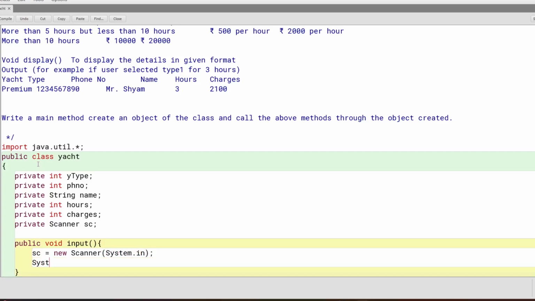Now we'll have System.out.println for the first thing we need, the Yacht type: enter the Yacht type, 1 premium, 2 super premium.